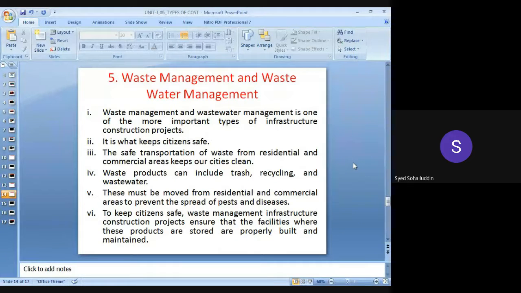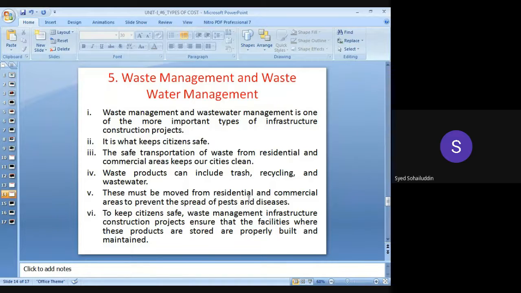So there should be a transportation unit, where the household waste from residential areas can be taken and dumped outside the city. Okay? So all this will be required. Various transportation vehicles will be required. This whole network will be taken care of under the infrastructure projects. The safe transportation of waste from the residential and commercial areas keeps our cities clean. Waste products can include trash, recycling, and wastewater also. So these must be removed.